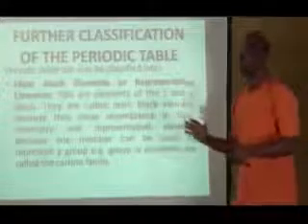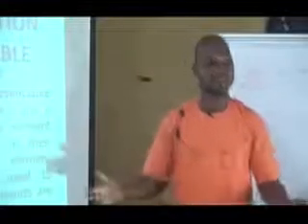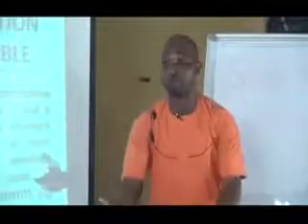We'll look at further classification of the periodic table in terms of main block elements or representative elements. These are elements of the s and p block. They are called main block elements because they show resemblance in their chemistry. And they are called representative elements because one element can be used to represent the whole group. For instance, the group 4 elements are called the carbon family.